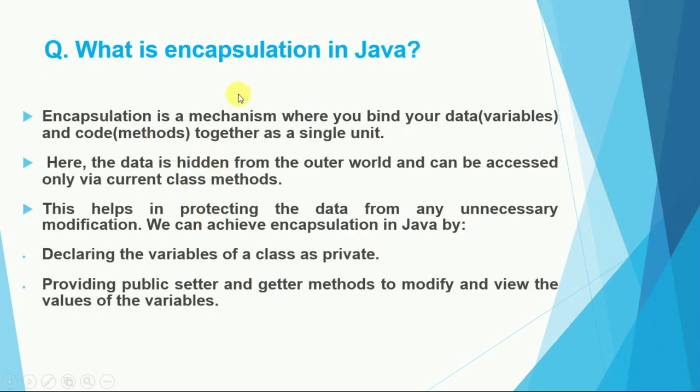So what is encapsulation in Java? Encapsulation, as we already discussed, is a mechanism where you bind your variables and methods together in a single unit. So data is hidden from the outer world and can be accessed only via current class methods. This helps in protecting the data from any unnecessary modification, and we can achieve encapsulation in Java in two ways: first, declaring the variables of a class as private, and providing public getter and setter methods to modify and view the values of variables. We will discuss encapsulation later with examples and execution. So I hope you understood the basic concepts of encapsulation, inheritance, abstraction, interface and all basic concepts of Java.